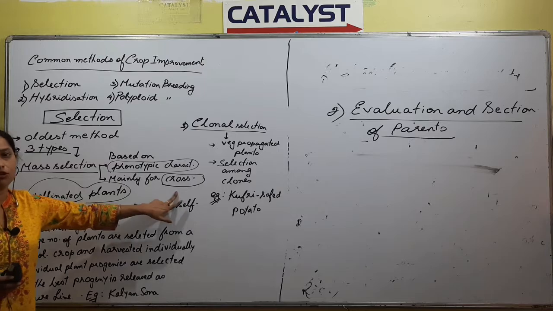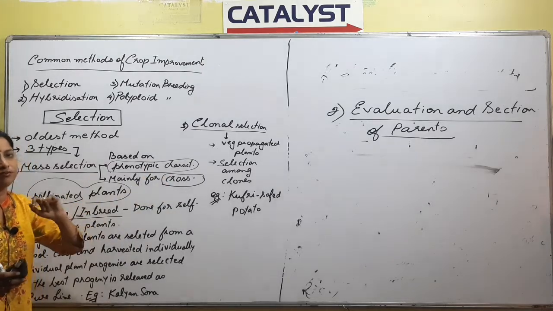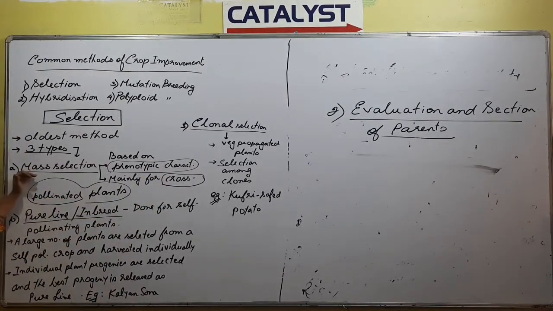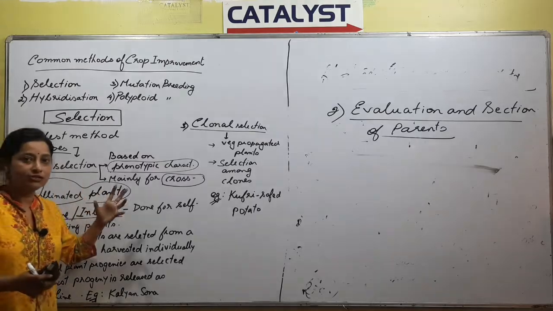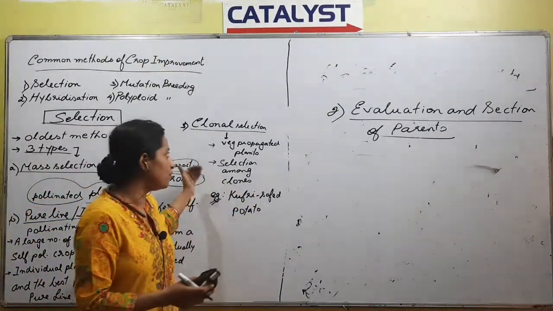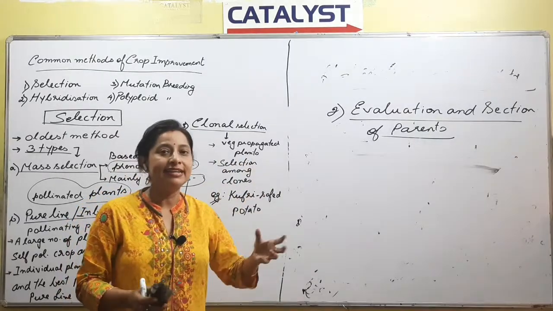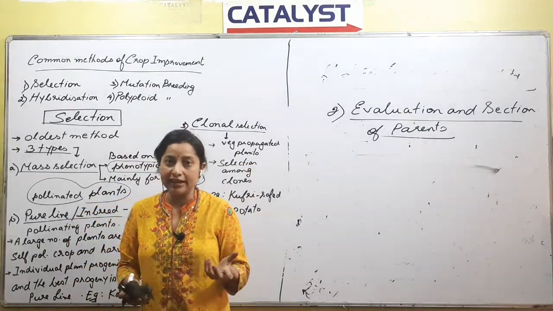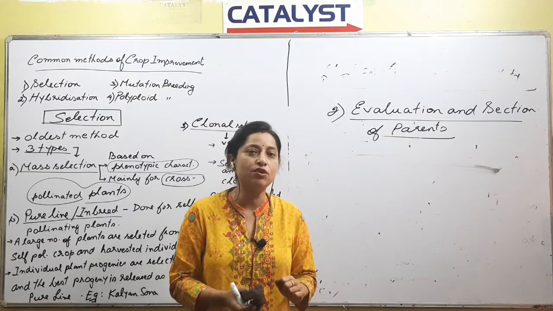So these are the only 2 points that you need to remember. Mass selection is not very common nowadays, no? Nowadays, methods of selection have improved. Instead of following all this process, if we need to make a new plant, what do you go for? You go for a process called mutation, right?